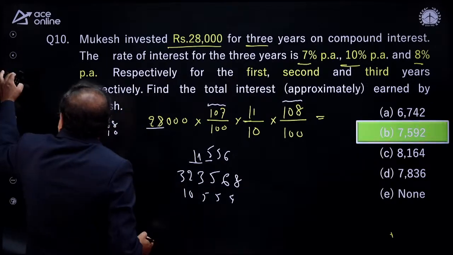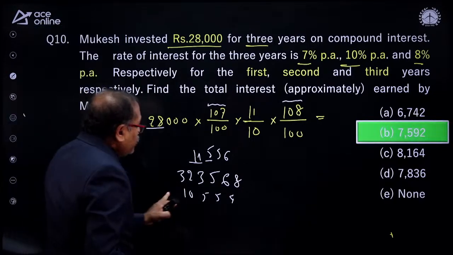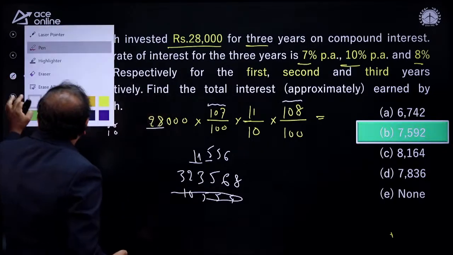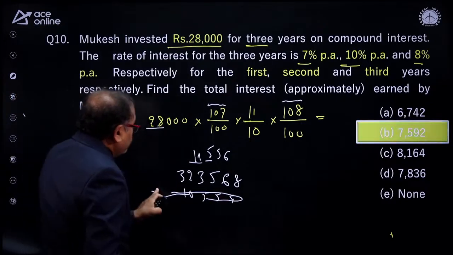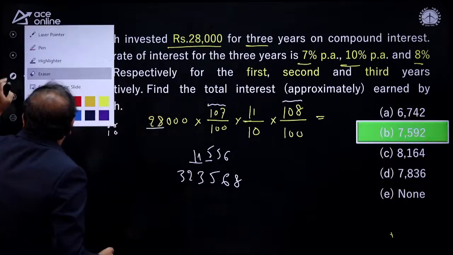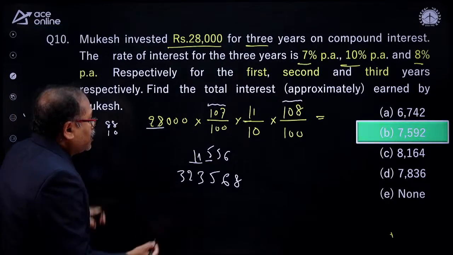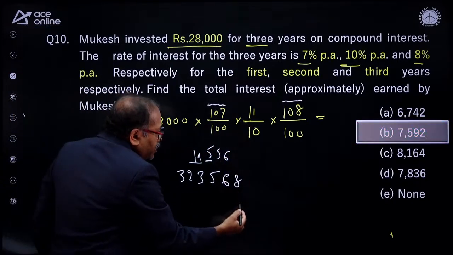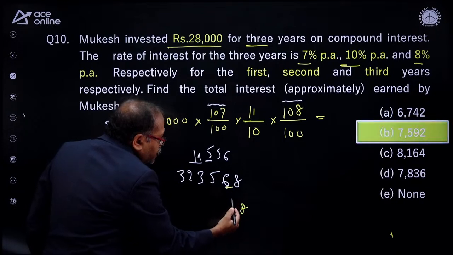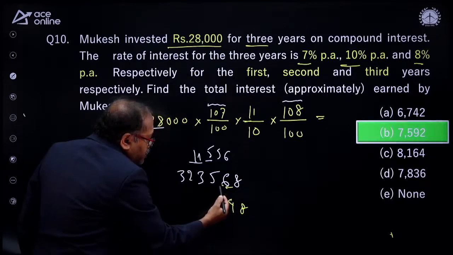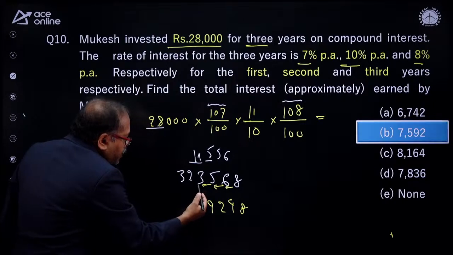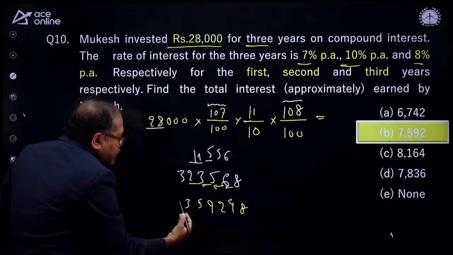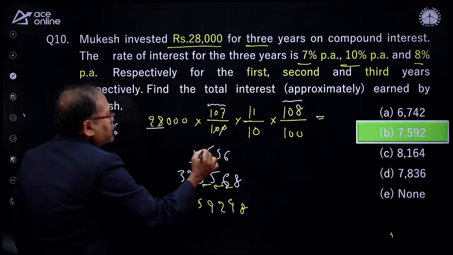So that's done. After that I need to multiply this number by 11. So you get questions like this. That's the reason I intentionally put this question over here. So how do I multiply with 11? 8 will come as it is. 8 plus 6 is 14, carry 1. And this is 11 plus 1, 12, carry 1. And this is 8 plus 1 is 9. And this is 5. And this is 3. So after that you simply cancel that.